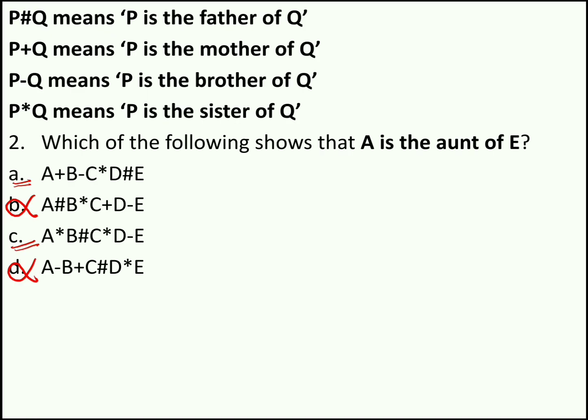Now by looking the generation gap, you can eliminate the other option. But looking the generation gap will not follow in all the problems. It might give the wrong answer also. So better draw picture for the remaining 2 options. So A plus B means A is mother of B. B minus C means B is brother of C. And next thing, C star D means C is sister of D. Next, D has E means D is father of E.